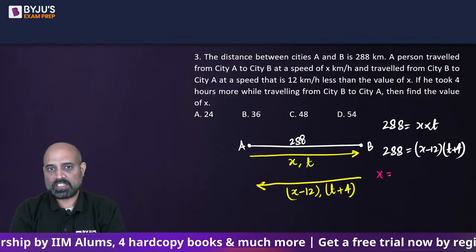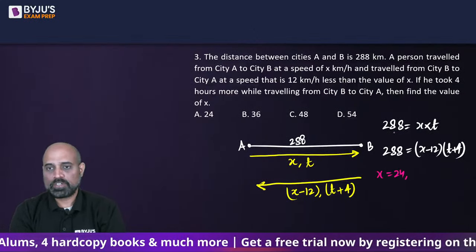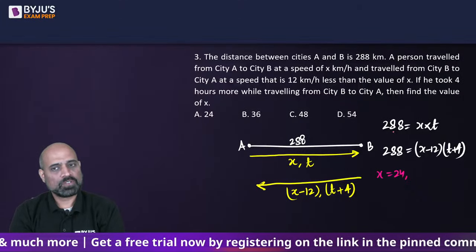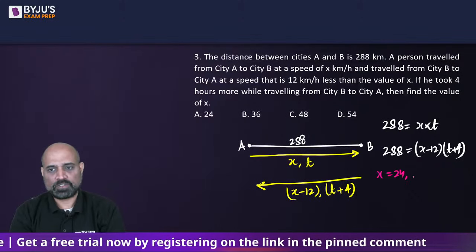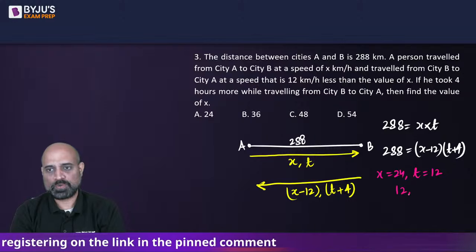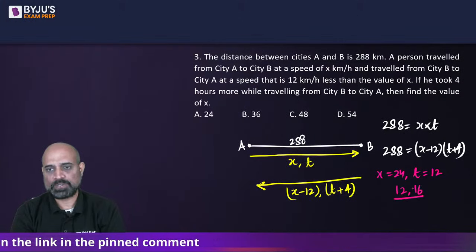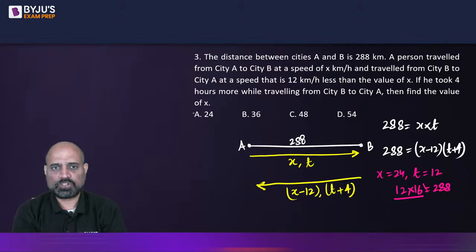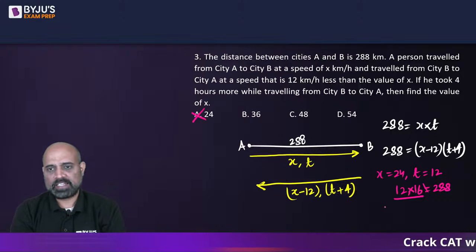So if x is going to be 24, so this is going to be 240, 48. So t is going to be 12. If x is 24, this becomes 12 and this becomes 16. 12 into 16, does it give 288? No. So 24 is not the answer. Let's take the next value.